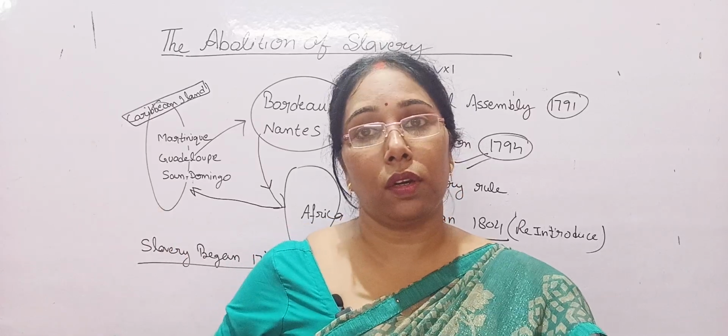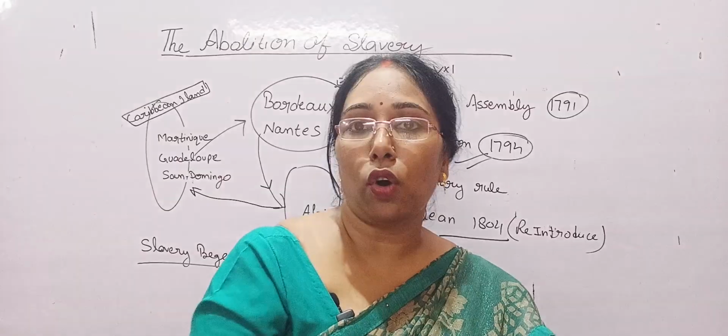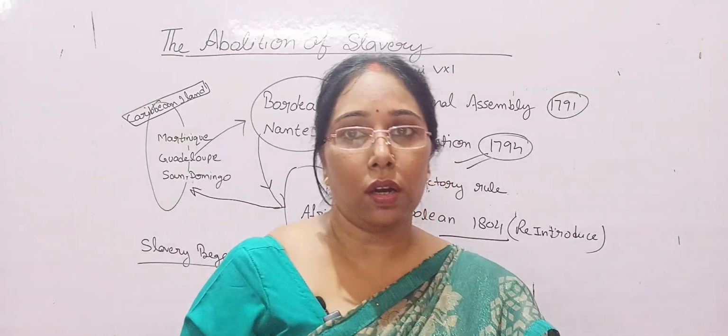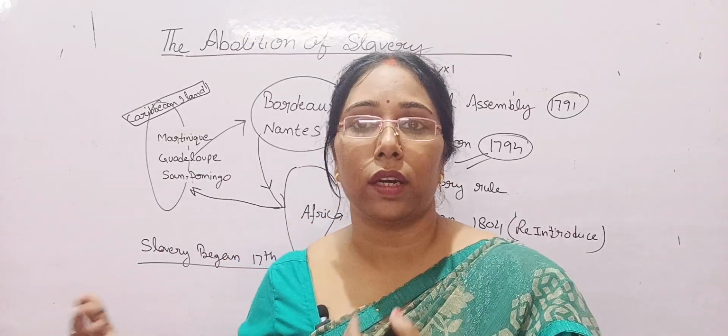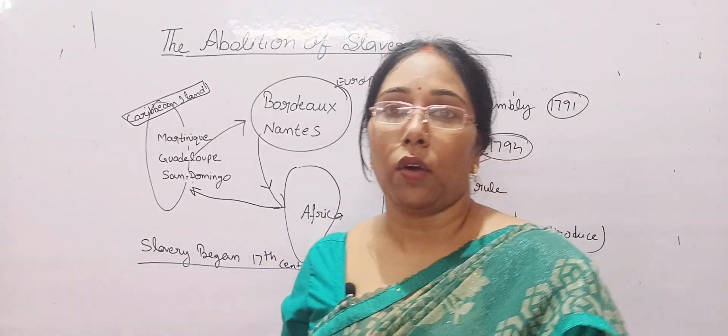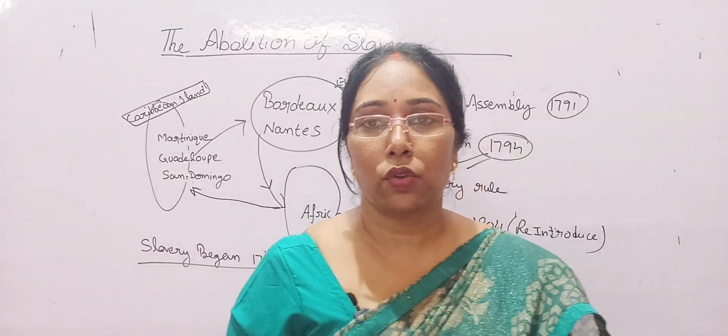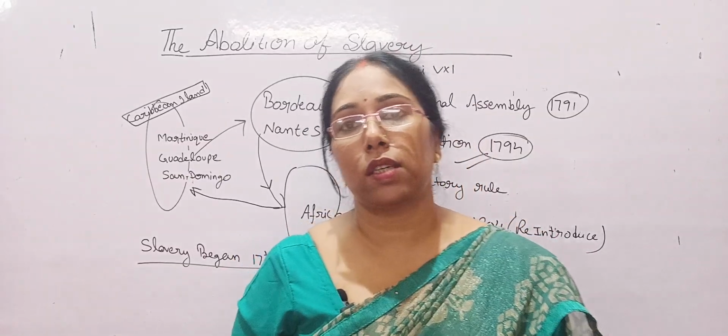He said if we stop slavery, then the trade of the richest people will get affected, and if their business gets affected, then money will stop coming. So that's why Napoleon restarted slavery.